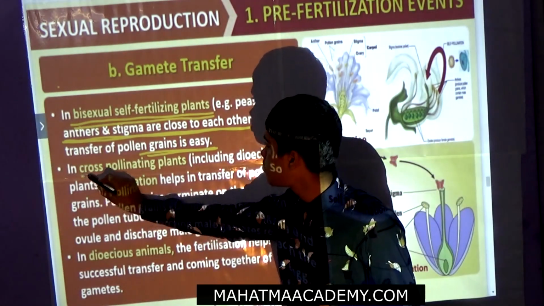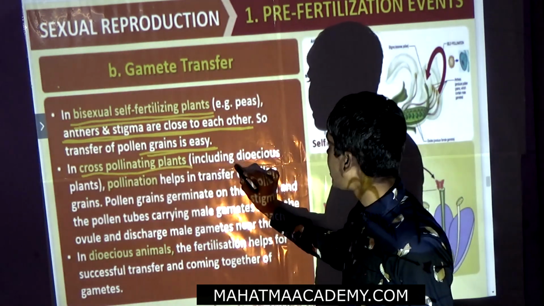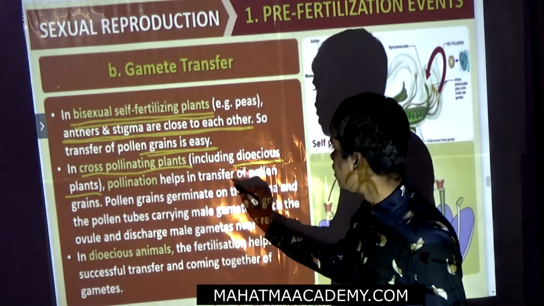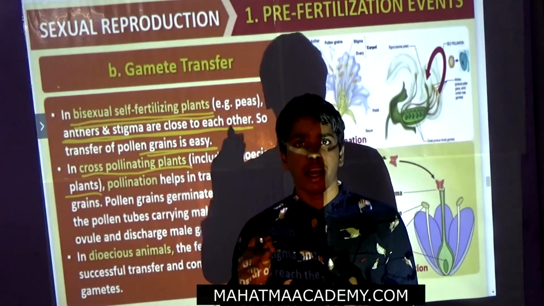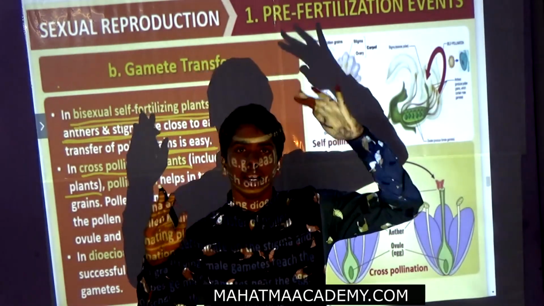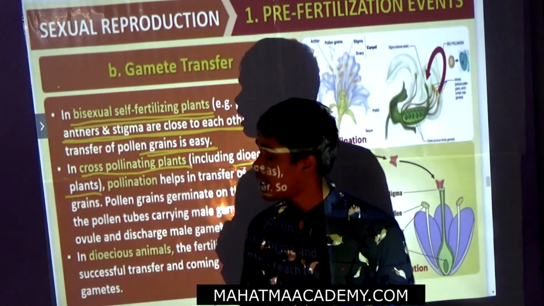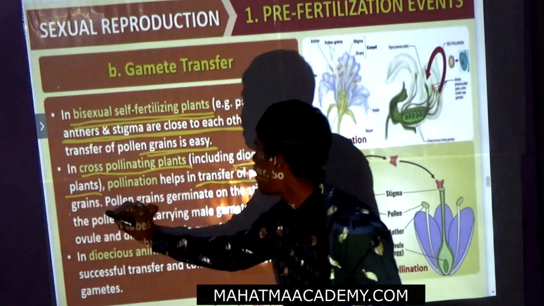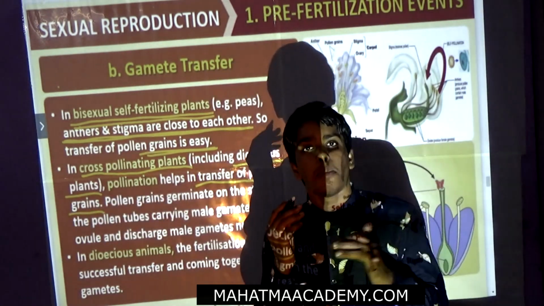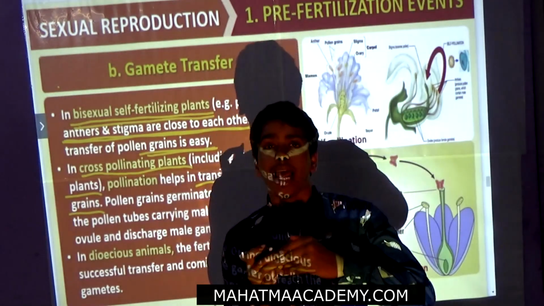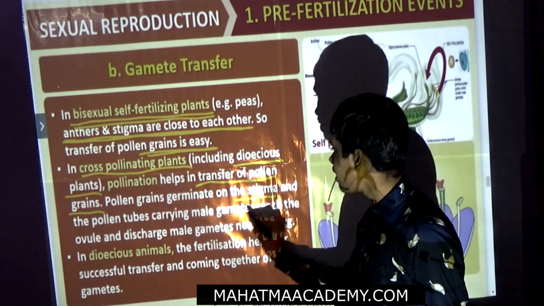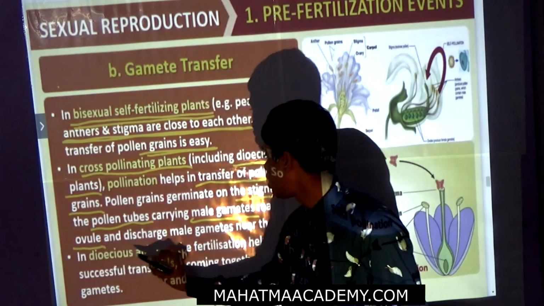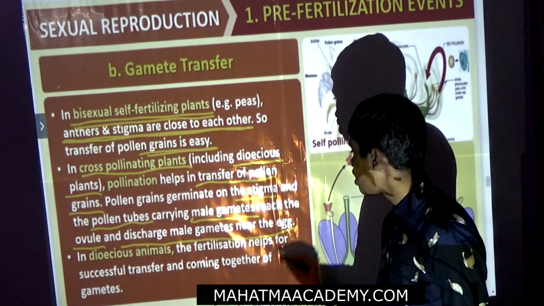But in cross-pollinating plants, including dioecious plants, pollination is the only step. The male gamete is located here, while the female gamete is located here. How can they reach? They cannot reach, so they require pollinators. Pollination is the transfer of pollen grains. With the help of a pollinator, the pollen can go to the stigma and land. After that, it germinates and a pollen tube develops and carries the male gametes to the ovule and discharges them into the egg.